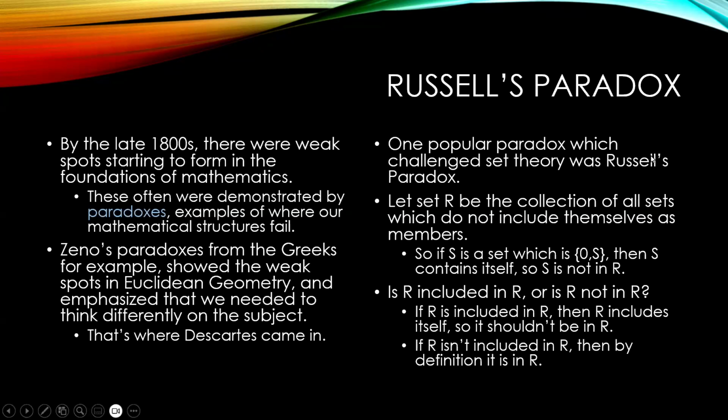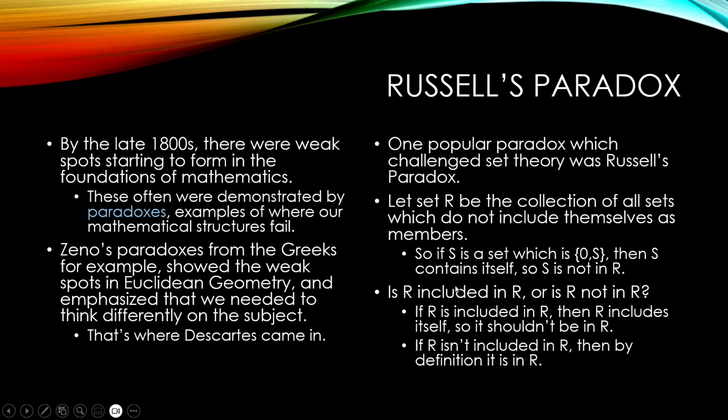And so Russell came up with a paradox which turned set theory on its head. And here it is. Let set R be the collection of all sets which do not include themselves as members. This is kind of a weird thing to think about. Suppose that you've got S, which is a set, which is 0 and S. And so it actually includes itself in the set.